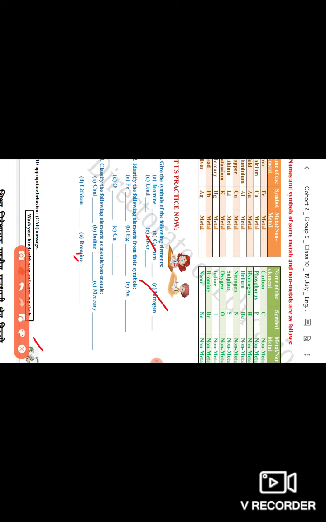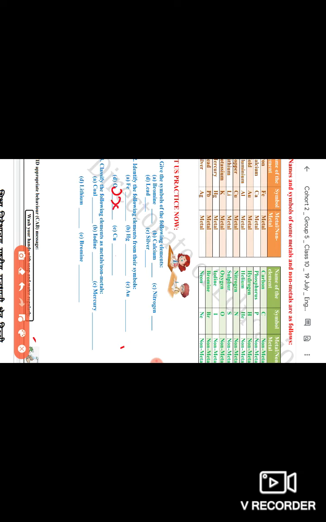Then next the Au. Remember, don't confuse. Ag is silver, and Au is gold. Then why Au? Because the Greek name is aurum. So the symbol is Au. Next is O. Very easy.